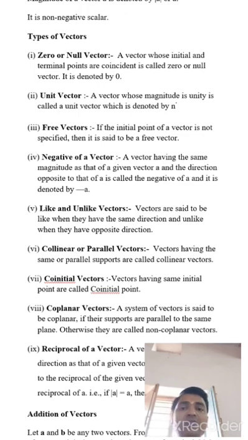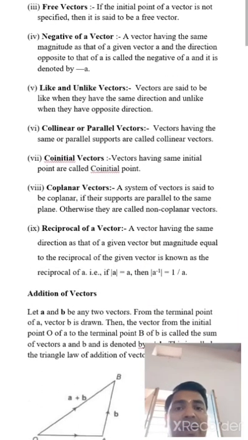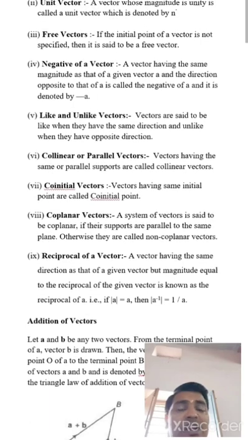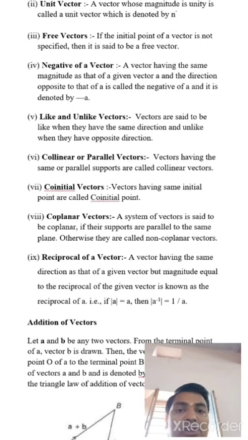Okay, now second part, unit vector. A vector whose magnitude is unity, it means 1, is called a unit vector, which is denoted by n-cap. It means a vector whose magnitude is 1 is called a unit vector. Now next, free vector. If the initial point of a vector is not specified, then it is said to be a free vector.